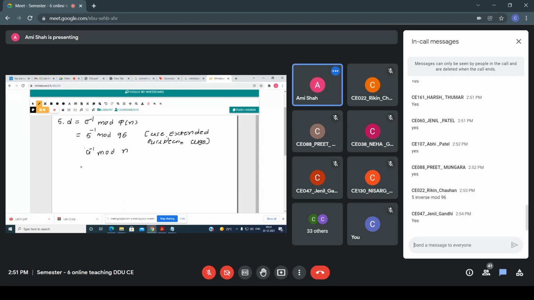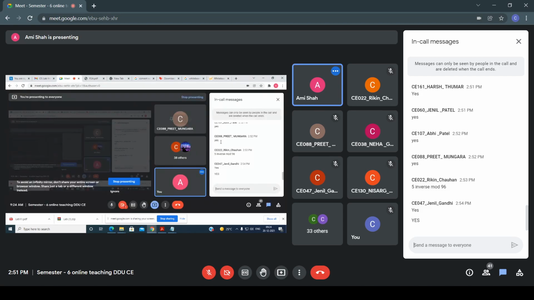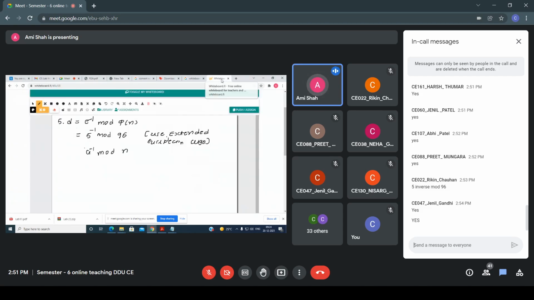Is it clear to you all? So all of you quickly calculate this, 5 inverse mod 96, and tell me the answer. I will give you 2-3 minutes.